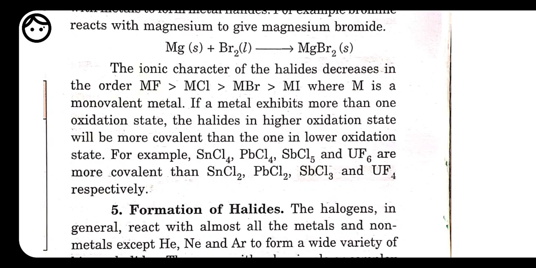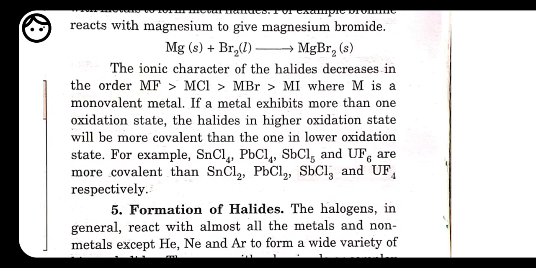With metals having high ionization enthalpy like tin, bismuth, and lead, halogens form covalent halides. The halides of these metals are in higher oxidation state. They form SnCl4, PbCl4 and SbCl5. They show their highest oxidation state here, and they all are covalent. Then the halides in lower oxidation state form SnCl2, PbCl2 and SbCl3. So whenever they form compounds of higher oxidation state, they show more covalent character as compared to the ones with lower oxidation state.